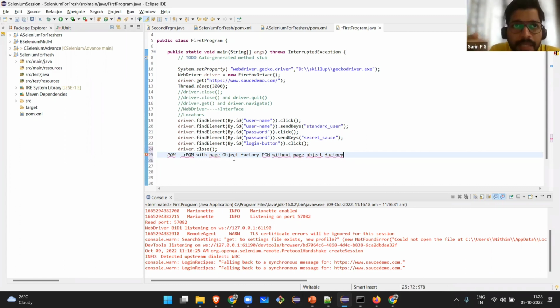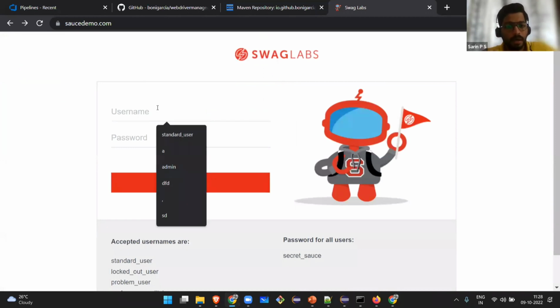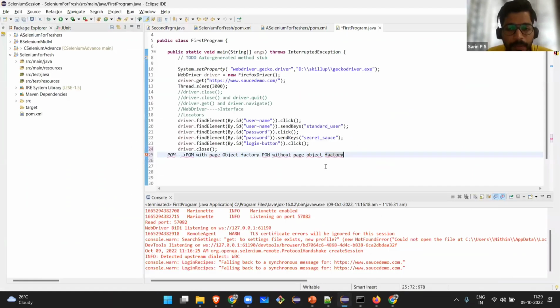One day the development team suddenly changed the front end of the login page. Not the complete login page, they just changed the username UI, and the ID, username, XPath, everything got changed. You have 1,000 test cases which use the same web element for signing in. This was the question the manager gave me: how can you handle this situation?